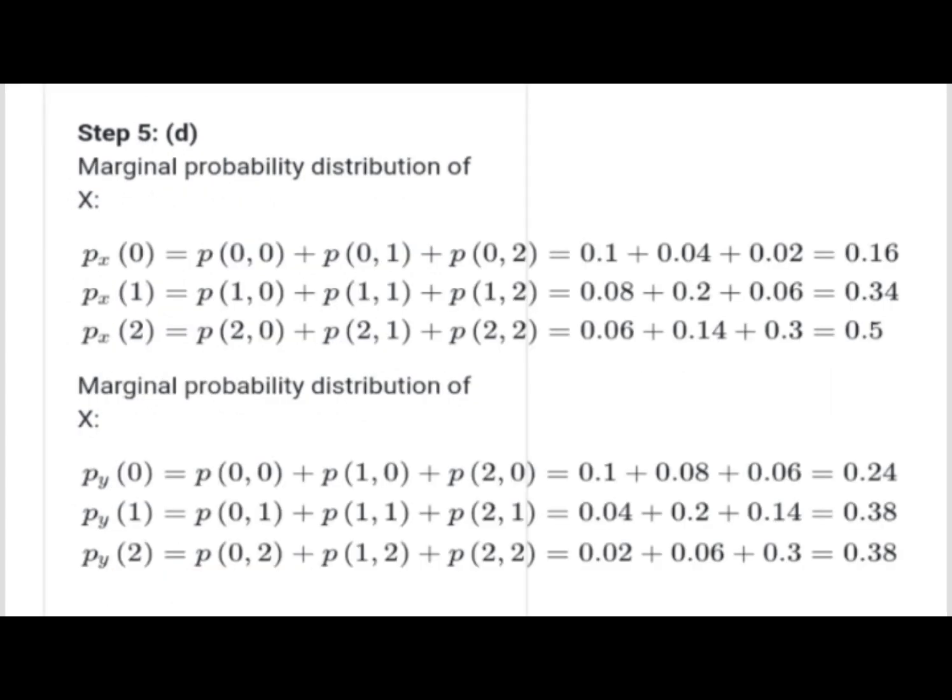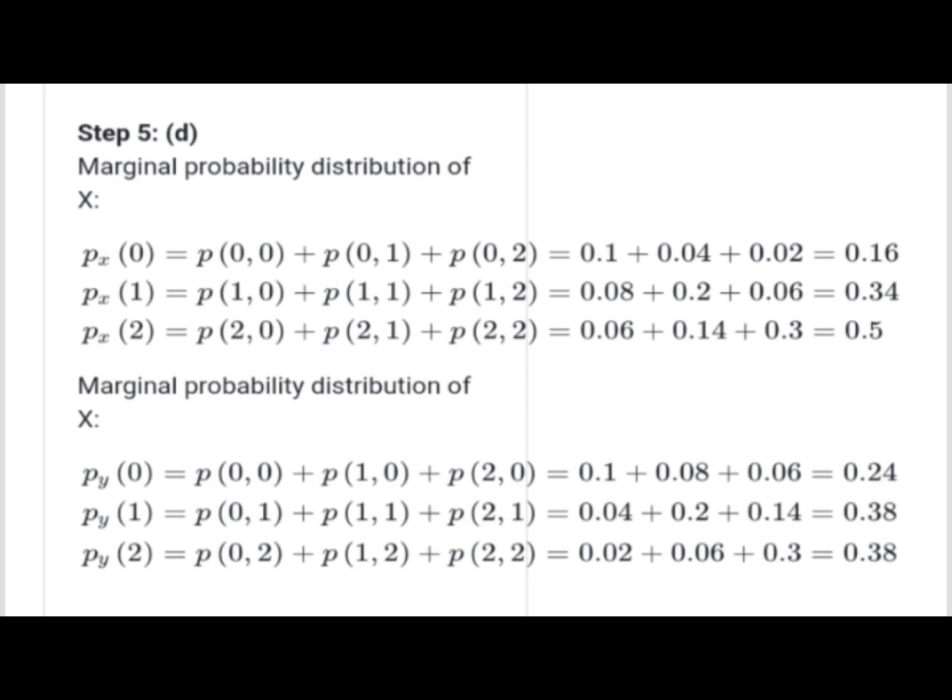Step 5, which is letter D, marginal probability distribution of X. P sub X of 0 is equal to P of 0 and 0 plus P of 0 and 1 plus P of 0 and 2, which is 0.1 plus 0.04 plus 0.02, equal to 0.16.